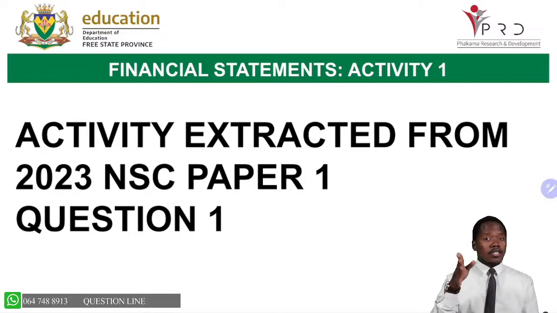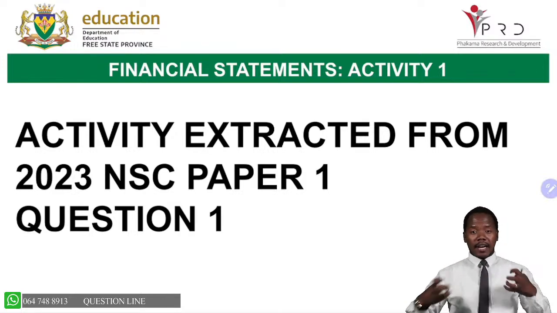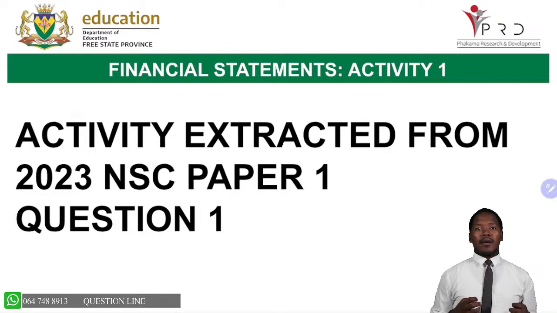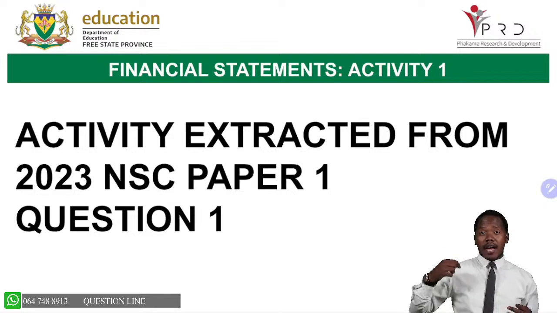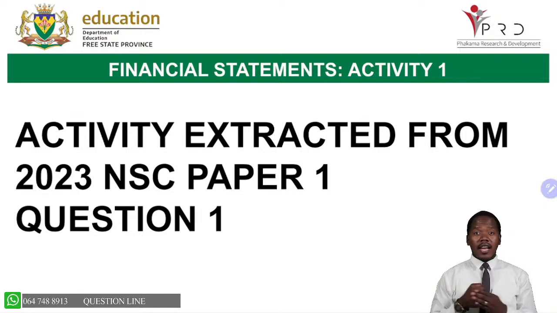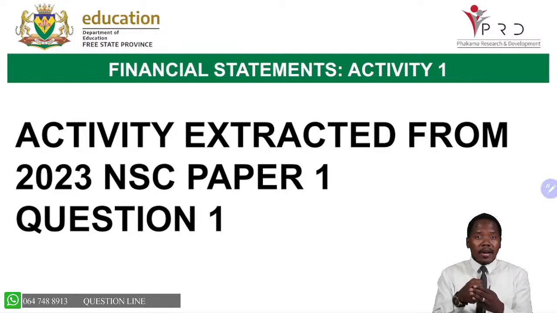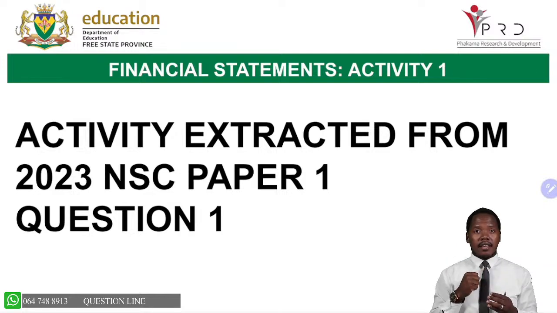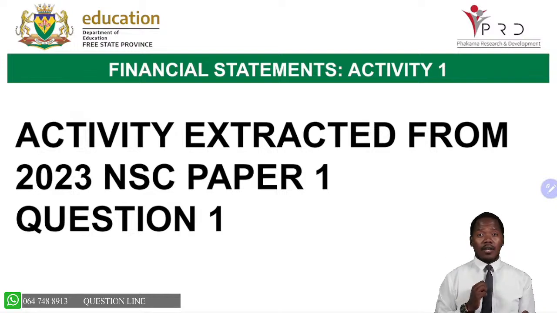We are going to shoot straight to an activity because this is our final revision. We need to check whether we are ready for tomorrow. We are going to just do activities. Remember, we've been doing the theory, the structures, the way of calculation, and all of that. Right now, what we are doing in this lesson will just be practice, practice, practice. So this is what I expect you to do before you write tomorrow.